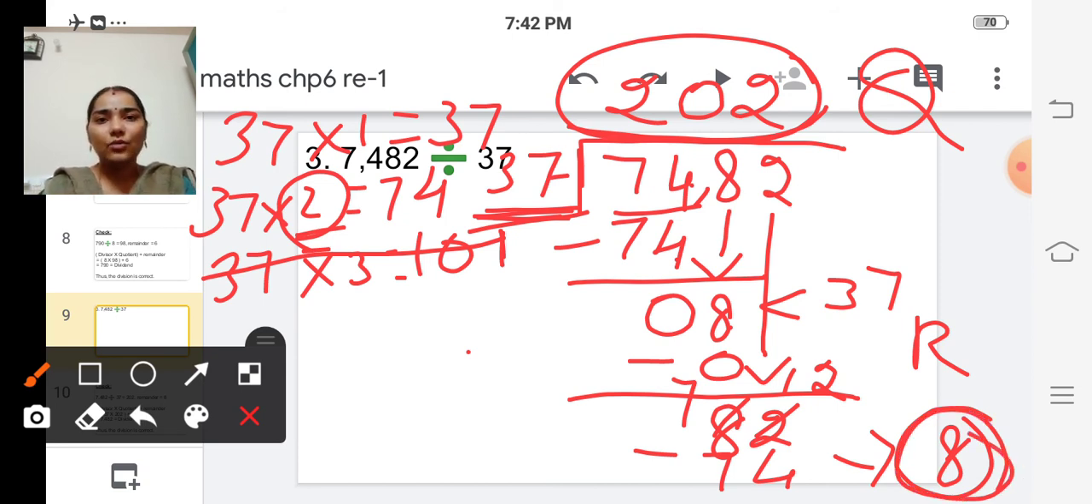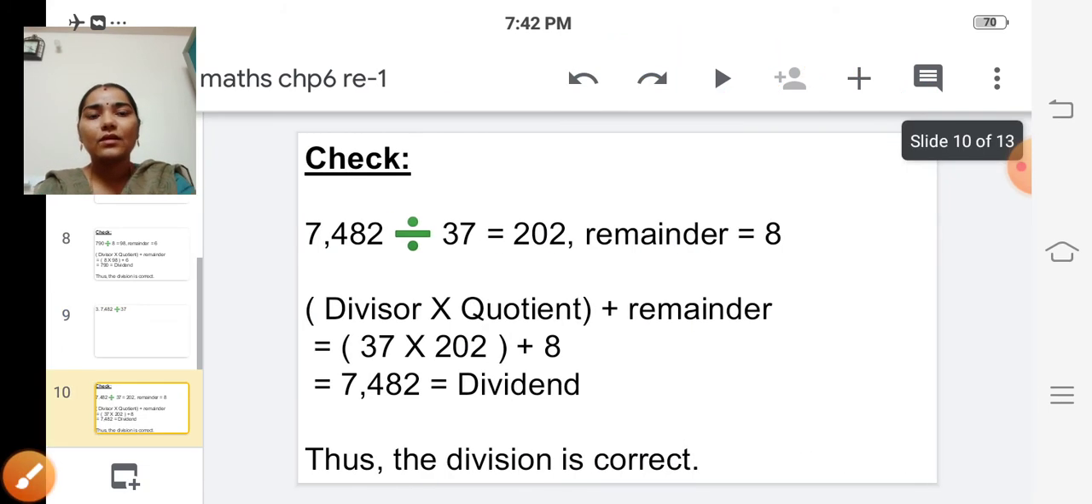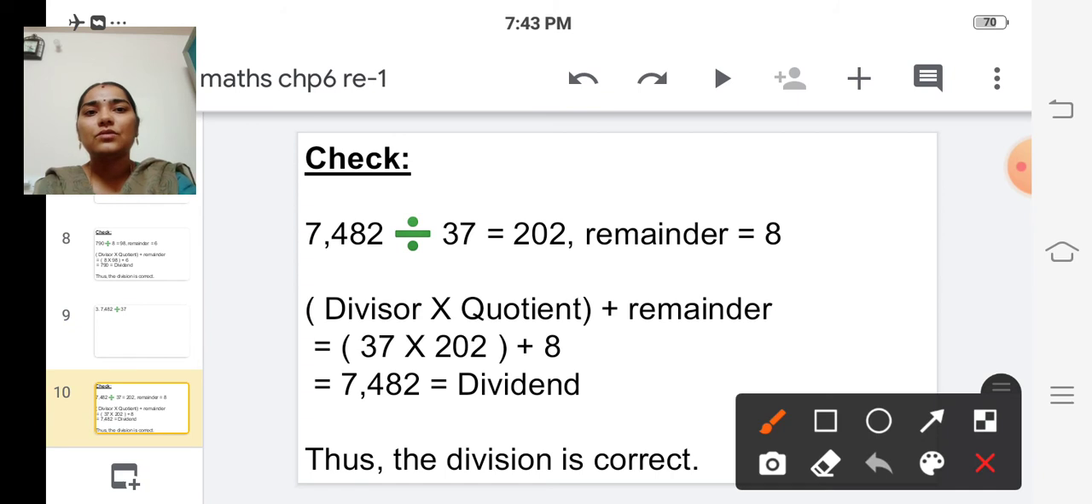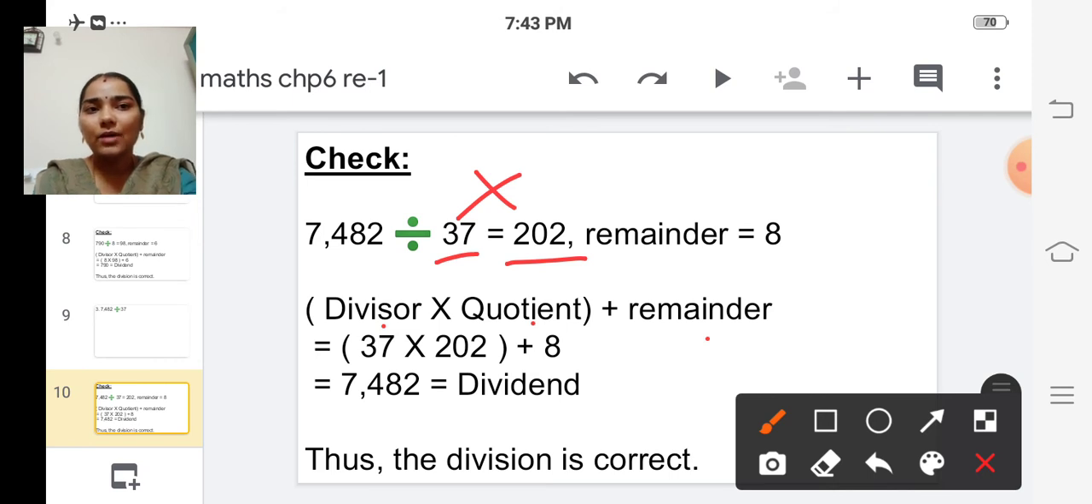Okay. Now we are going to check. So to check the answer, divisor into quotient plus remainder. Divisor is 37, quotient is 202. So we are going to multiply these two numbers and we are going to add the remainder 8. Okay.